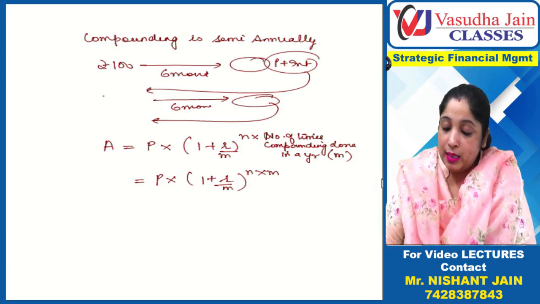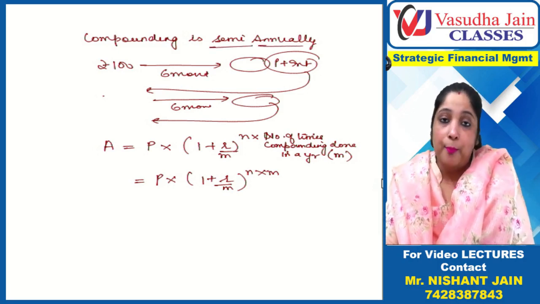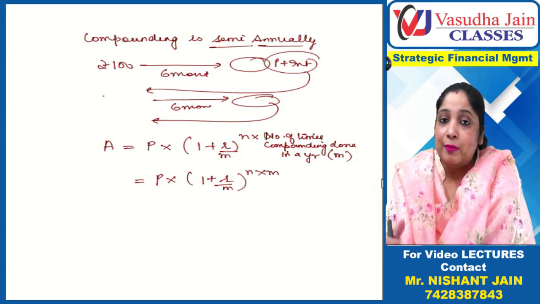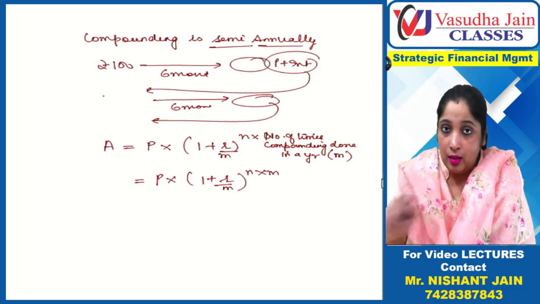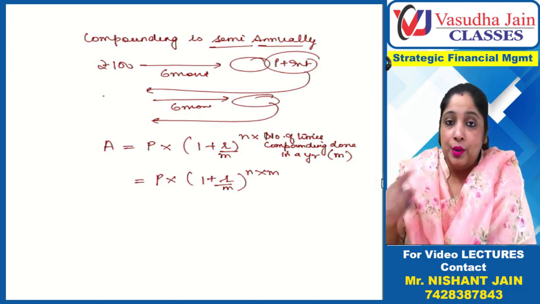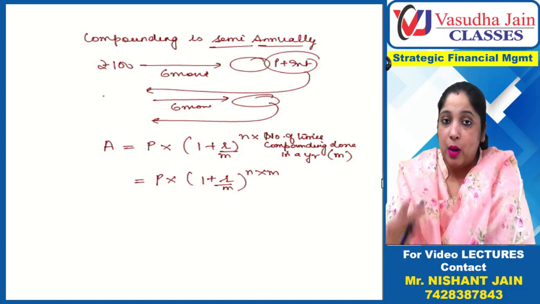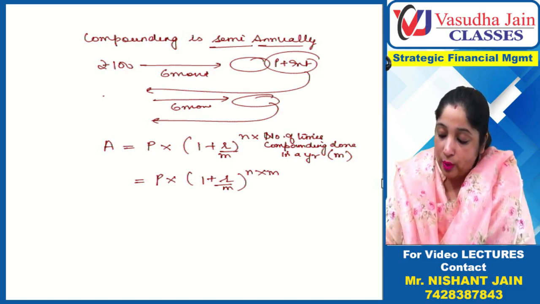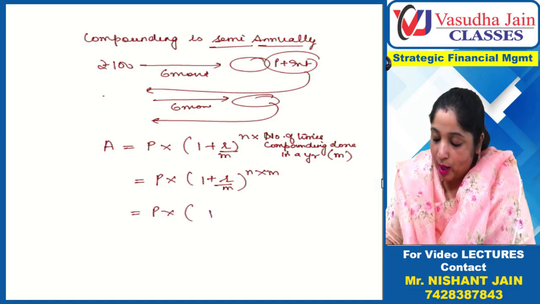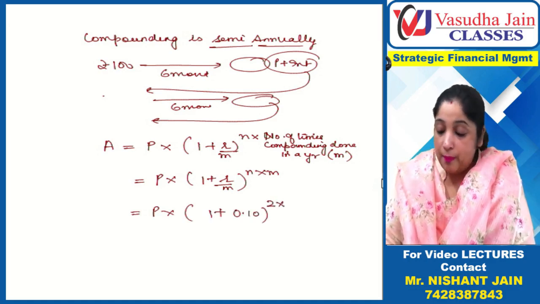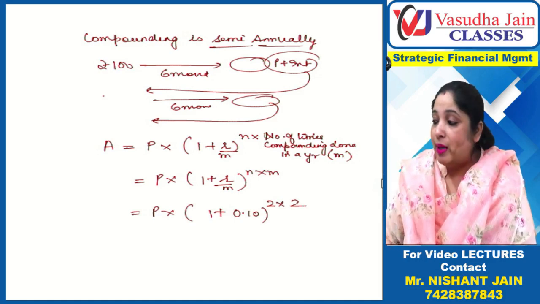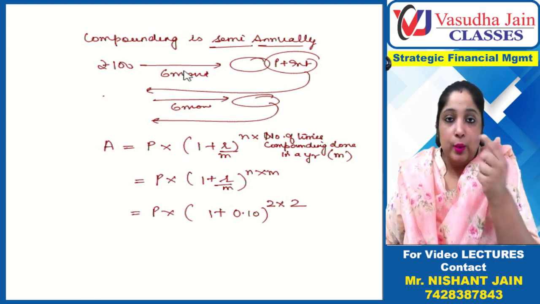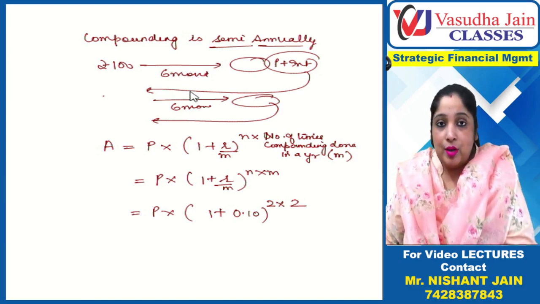What does this mean? Suppose it's semi-annual compounding. That means after every 6 months you are doing the interest calculation. So in a year, how many times are you doing the interest calculation? Twice, 2 times. Compounding is done 2 times. So 2 times you will multiply here. So P into 1 plus rate of interest is 0.10, number of years is 2 years. But every year you are doing compounding how many times? 2 times. So basically 4 times compounding is done. Interest, then again interest, then interest, then interest.